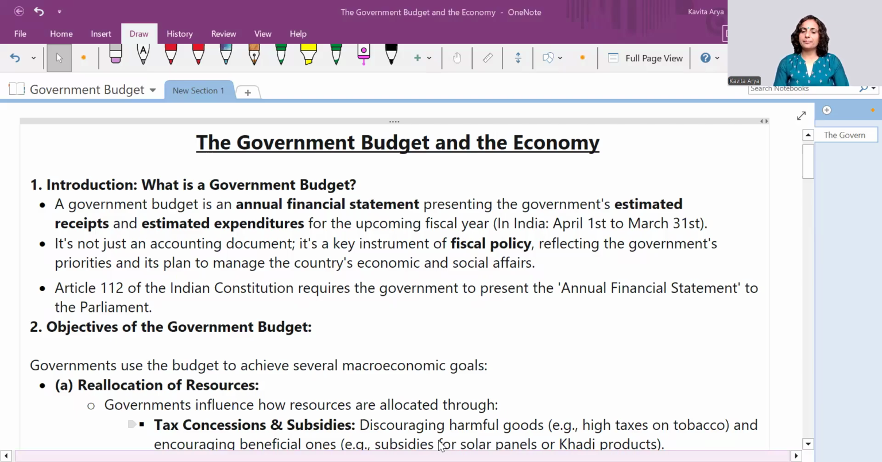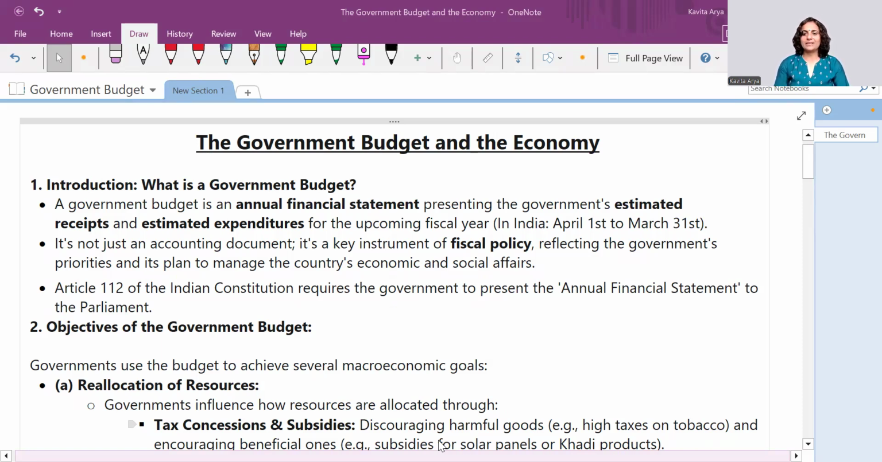The chapter begins with the definition. What do you mean by the term government budget? As we know, budgeting happens for the time to come. So it would be in a financial statement format carrying all the estimated or tentative receipts as well as tentative expenditures, and it is made for 1 year.